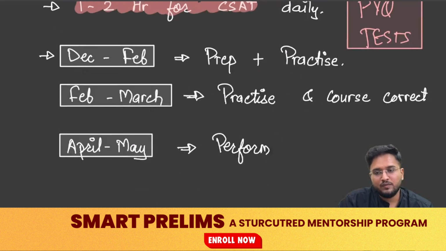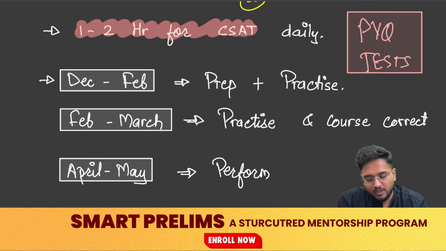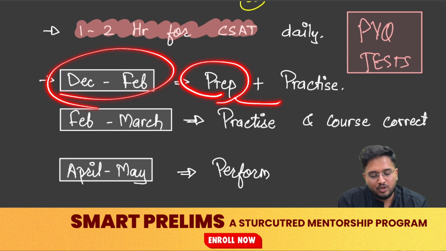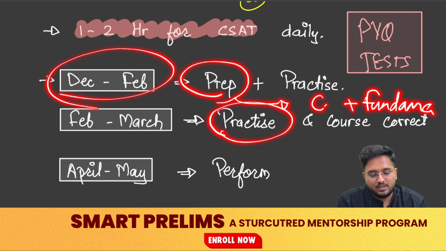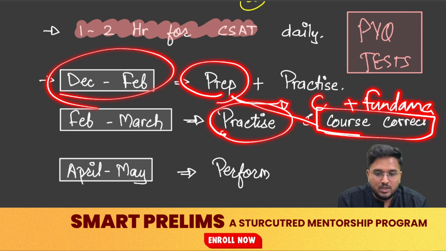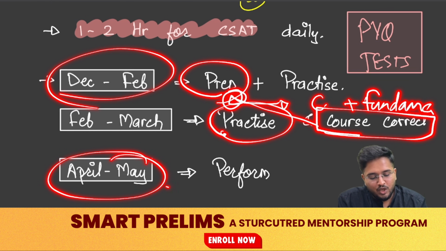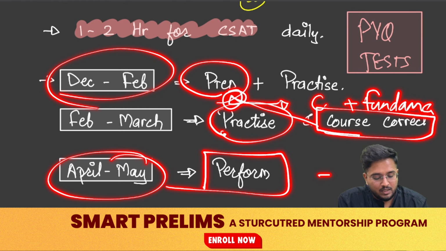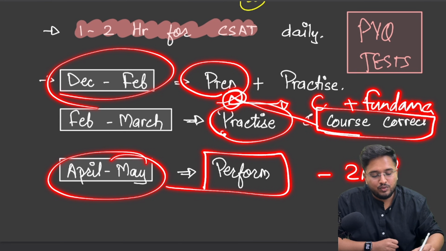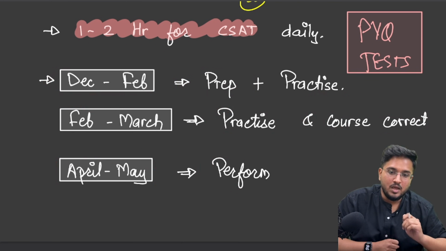Make sure that you are investing your December to February phase in preparation, ensuring that you have a good hold over the concepts and fundamentals of all the topics, and then practice in March, and you have good time to course correct, so that you can go back to those lectures. And lastly, in April and May, you just focus on the performance part, that is those 2 hours: what all things you need to implement, and how you are going to plan those 2 hours.